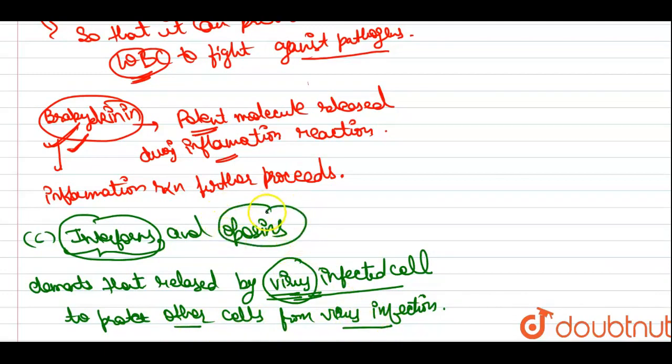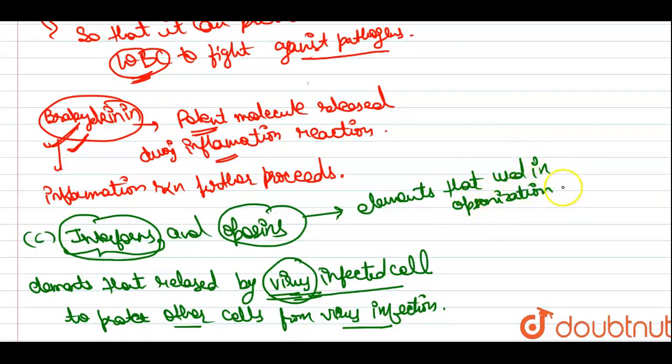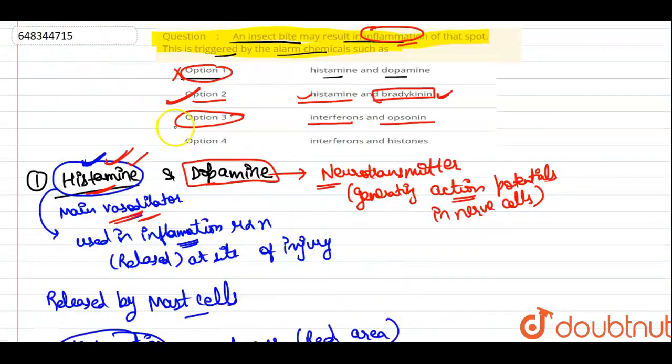Now if we see the opsins, they are the elements used in the opsonization reaction. They are used in the opsonization reaction, so they have no role in the inflammation. So the third option is also not correct.